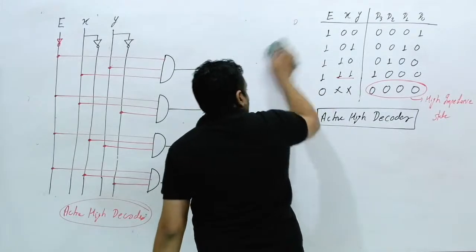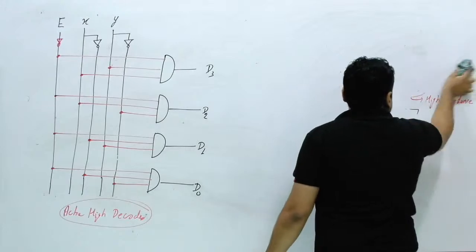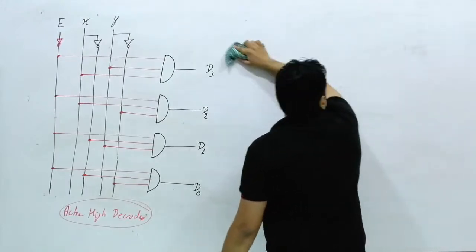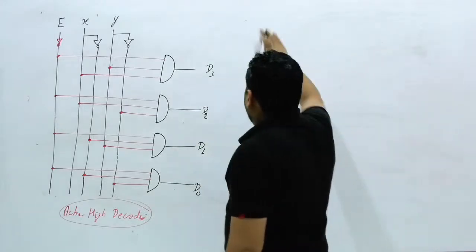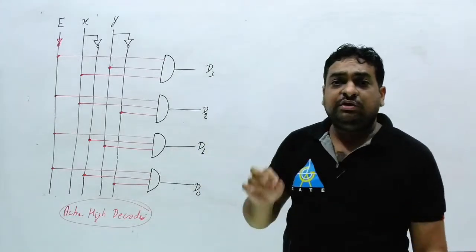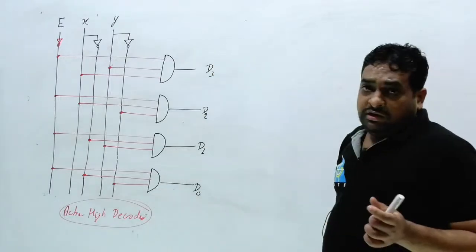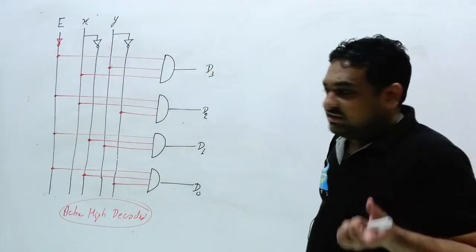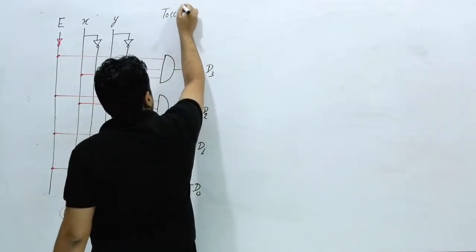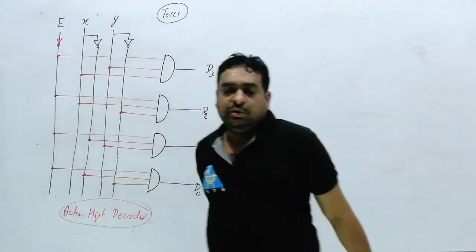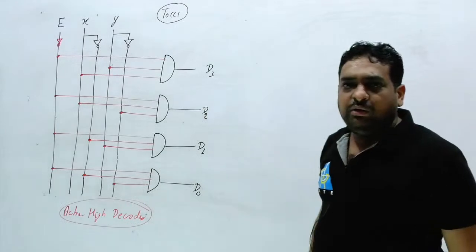Okay, now I am going to consider the active low decoder. I always suggest that you follow good books. If anybody wants digital books for any suggestions, for the theory part I recommend you follow this book for digital circuits, Tocci and Widmer.